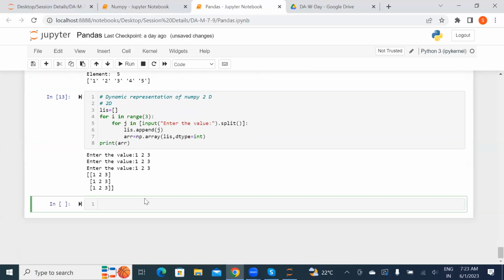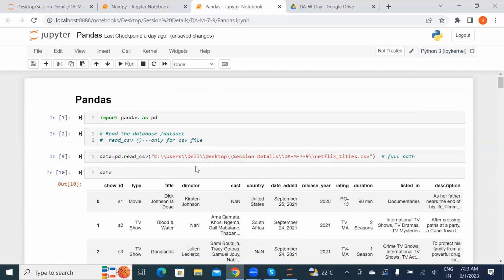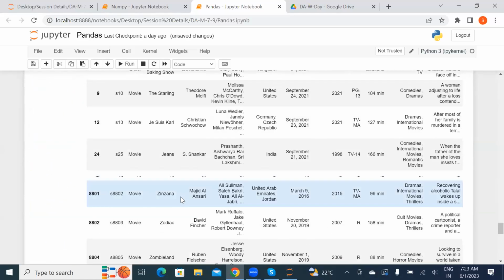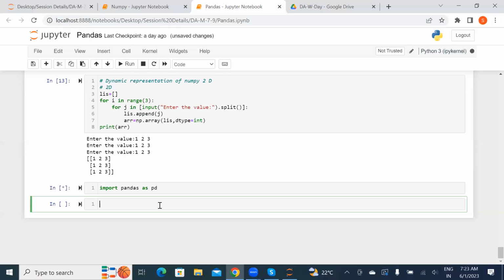So yesterday we started with the particular thing called pandas, and we just saw the basic methods. So let me give you a quick recap for that. We'll be importing that and directly calling the things. Import pandas as pd.